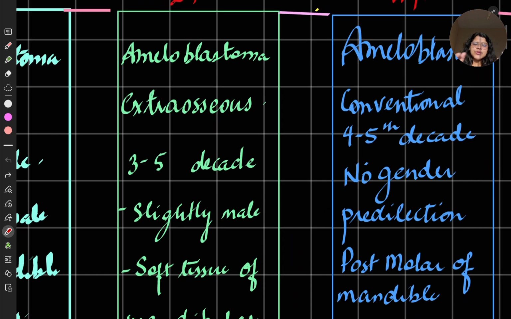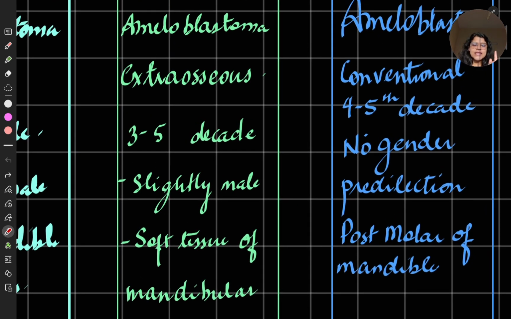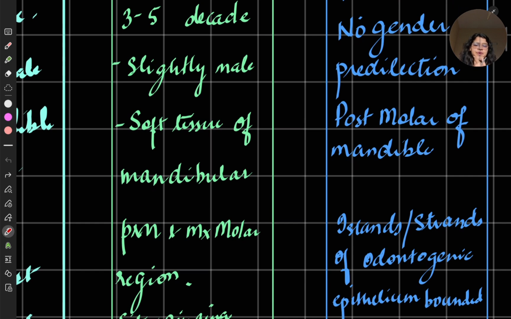Now we come to the second type. One is unicystic, next is extraosseous. What do you mean by extraosseous? Other than the bone, it will be the gingiva or the tongue, the mucosa. So extraosseous occurs during the third to fifth decade, and it also has a slight male predilection. It occurs in the soft tissues of the mandibular premolar and maxillary molar region.